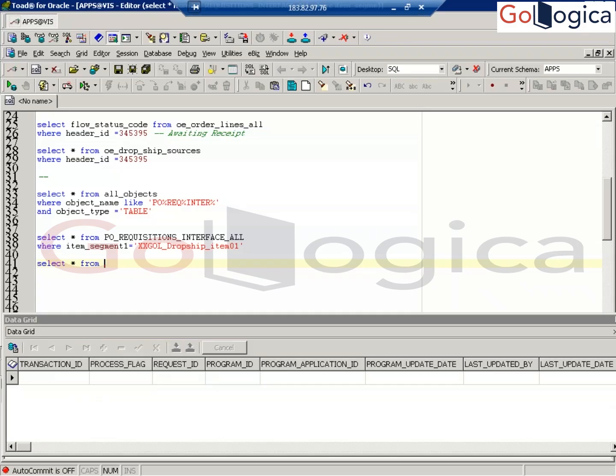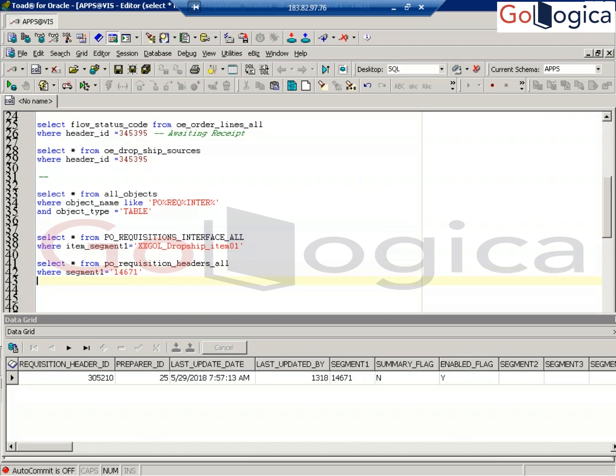What are the requisition tables? PO_REQUISITION_HEADERS_ALL. Requisition headers all. Where segment 1. This is your requisition number. Okay. Now line information: PO_REQUISITION_LINES_ALL. Requisition lines all.